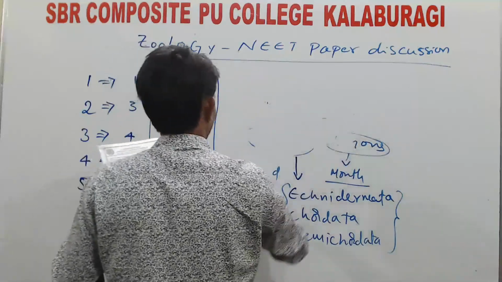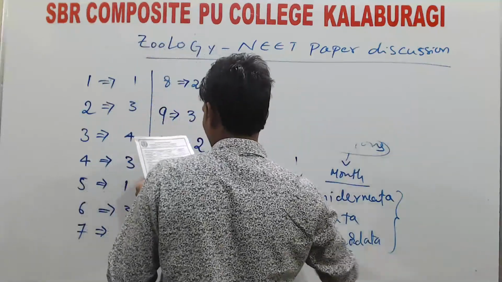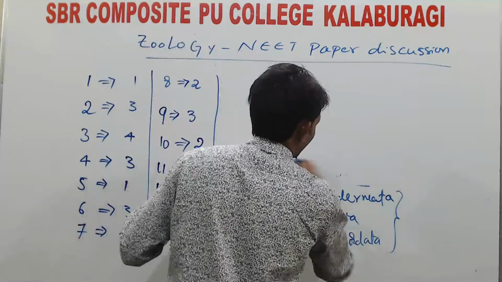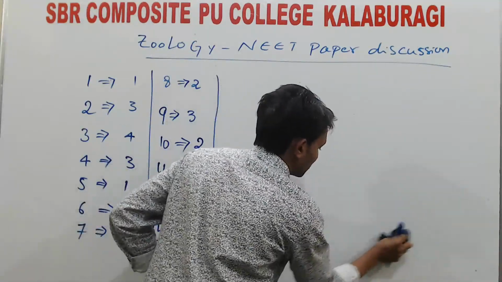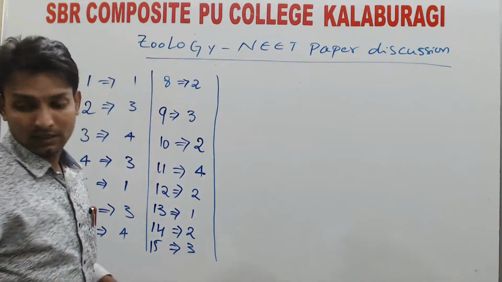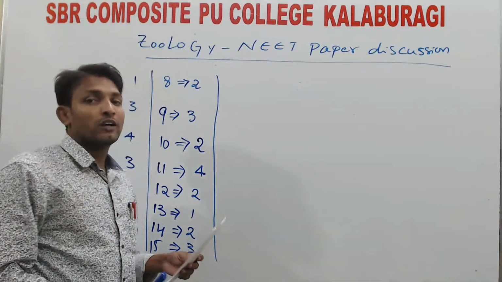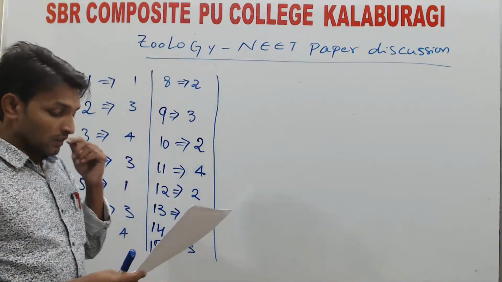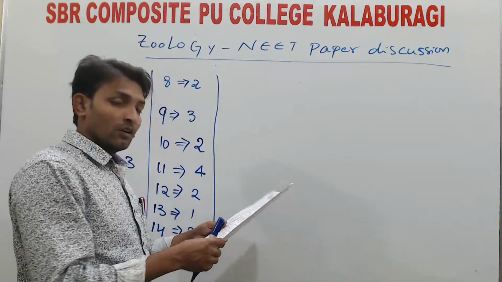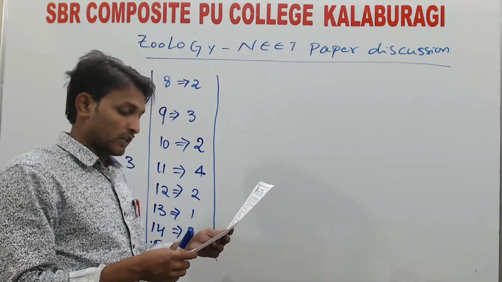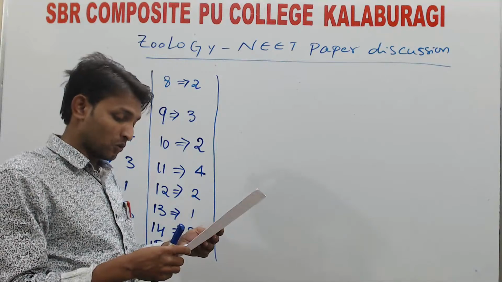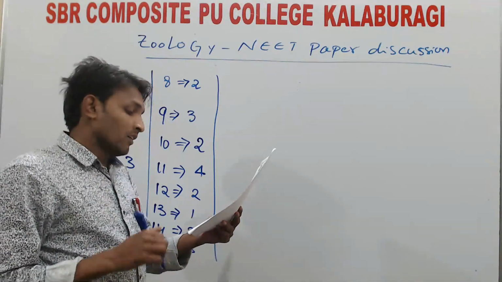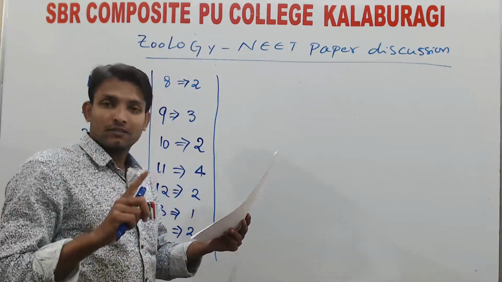Next, 16th one. In which of the following is the heart not in ventral position? Remember the phylum Chordata characteristic features we discussed: notochord, ventrally located heart, pharyngeal gill slits, post-anal tail. These are the characteristic features of phylum Chordata. If you see there, fish, frog, and lamprey.